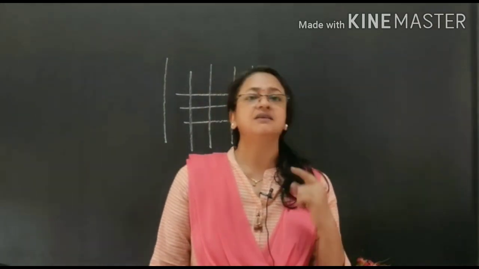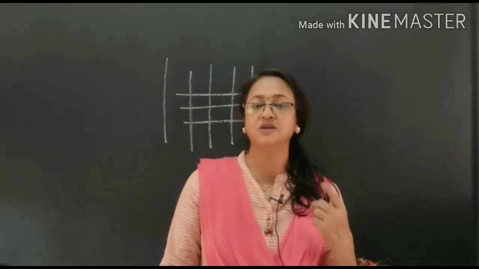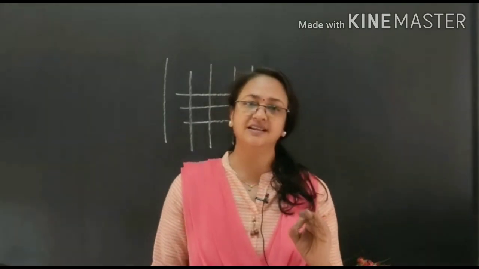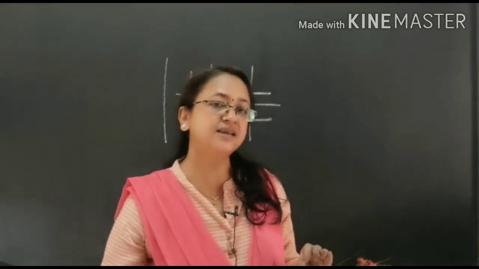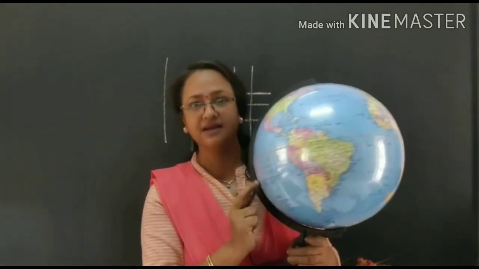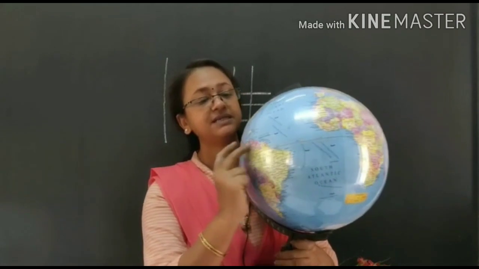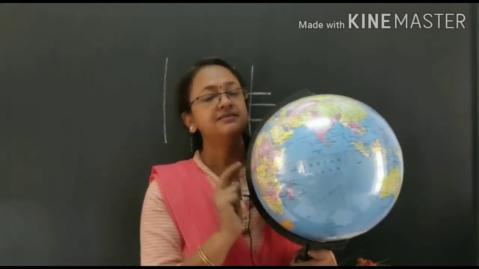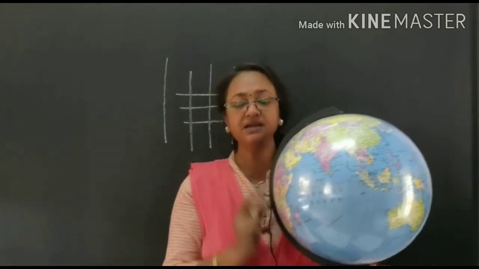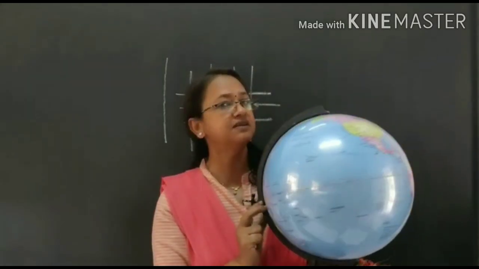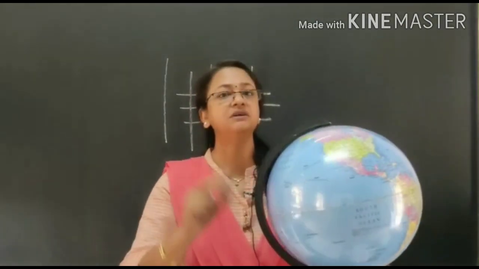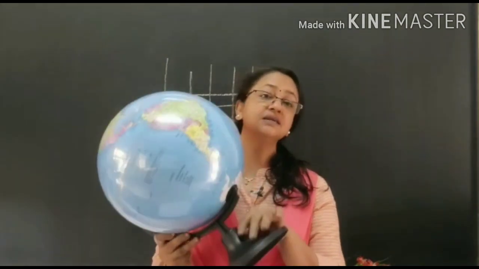And one more thing, as an introduction I want to tell you that one more new term is there, that is what is known as great circle. A great circle means, when I am taking this globe, equator is a great circle I am saying. Why? Because equator has the same circumference, same radius as that of the earth as a whole. Once again I will repeat, equator is having the same circumference, same radius or diameter as that of the earth. That's why it's known as the great circle.